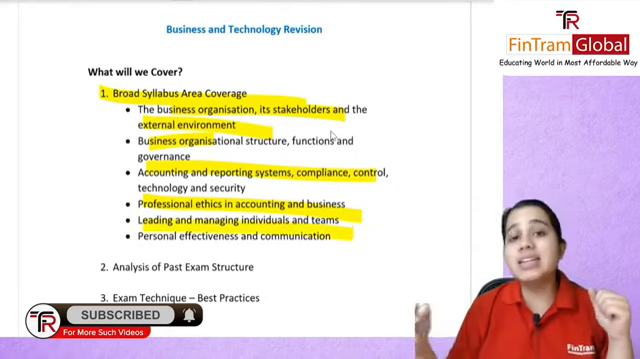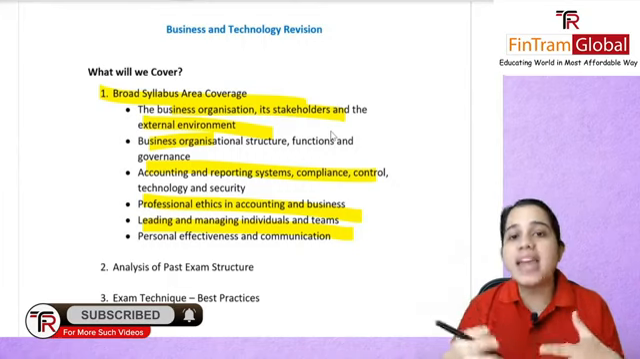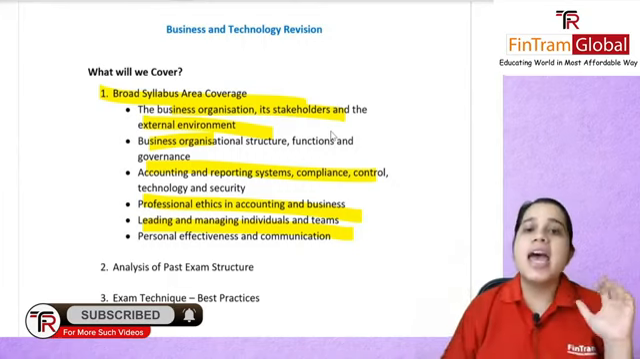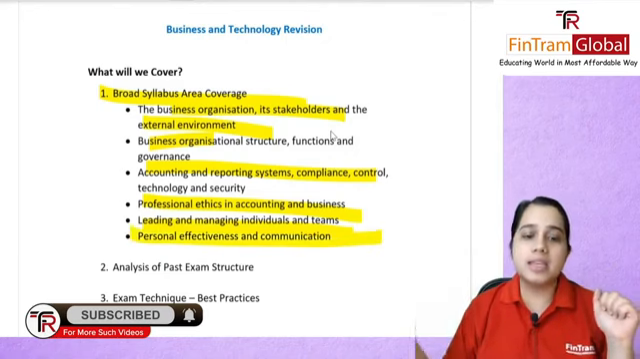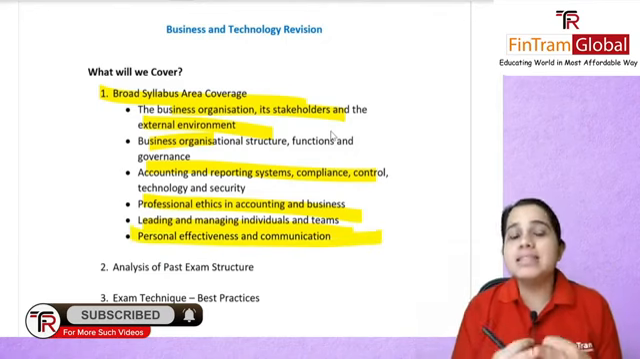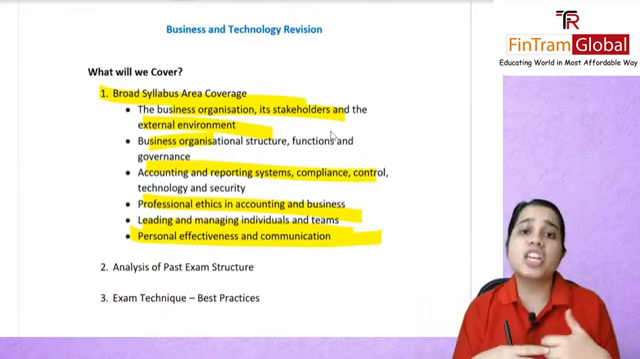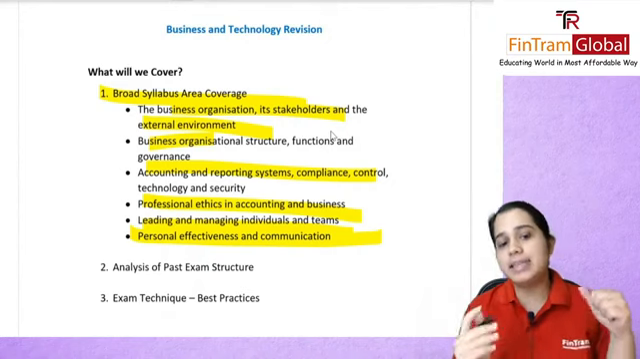We also covered how these companies manage their teams or individuals. We talked about leadership, supervision, and finally in the last syllabus area, we had talked about personal effectiveness and communication, wherein we talked about what are the types of communication. We talked about time management in detail.